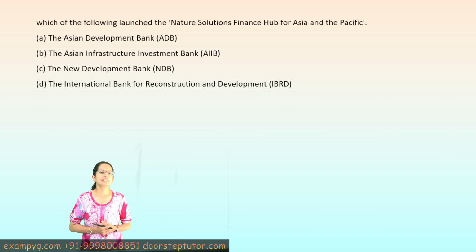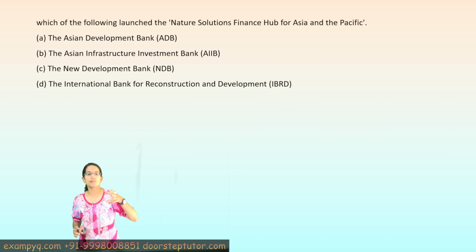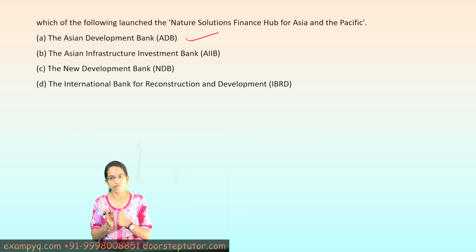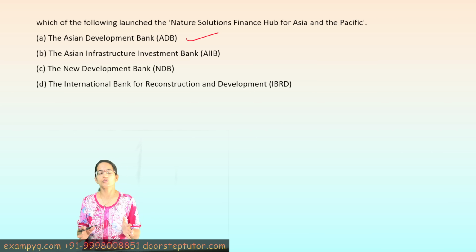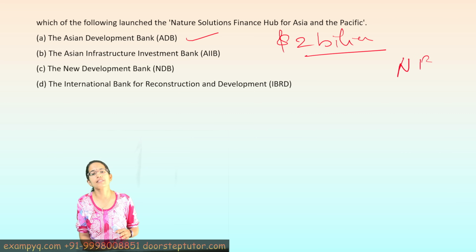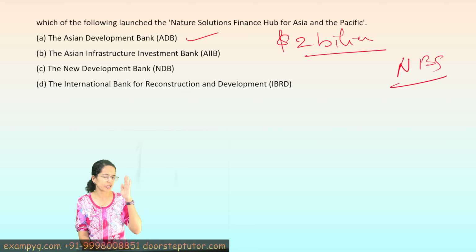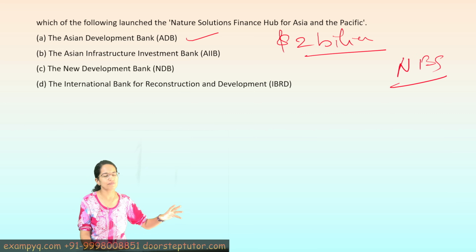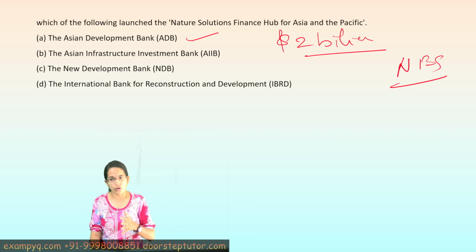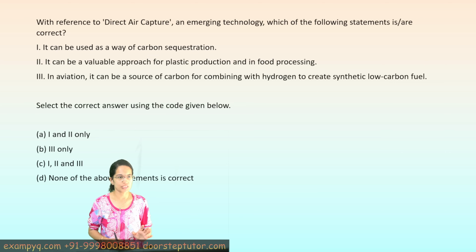The next is the Nature Solutions Finance Hub for Asia and Pacific. This has been launched by ADB, the Asian Development Bank, and it aims to attract nearly $2 billion for investment programs related to NBS, which is nature-based solutions. Very, very important. Recently we have seen a very high importance on nature-based solutions and Indian knowledge systems, and this is where the question lies.